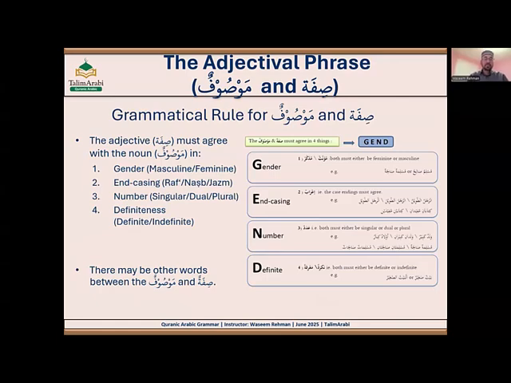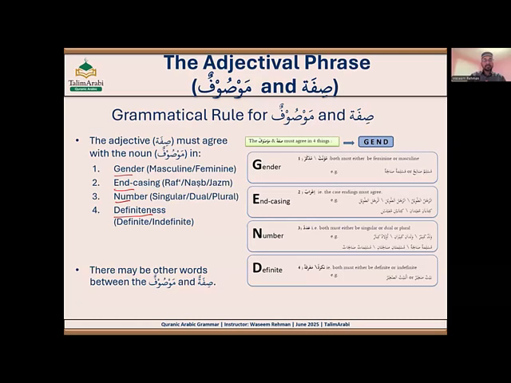Same like mudaf mudafun ilayhi, there are a few grammatical rules that need to be fulfilled, and those are pretty easy. The adjective must agree with the noun in gender, encasing, number, and definiteness. All these four properties we learned when we started this Quranic Arabic program: an ism has four properties.